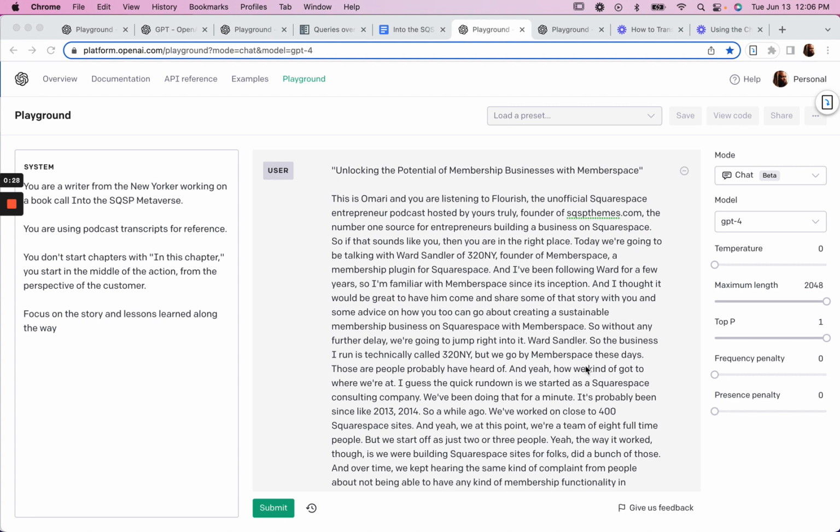And so in the system prompt here, we've assigned it a role this time, which is: you are a writer from the New Yorker working on a book called, it's a typo, Into the SQSP Metaverse, Into the Squarespace Metaverse. You're using podcast transcripts for reference. You don't start chapters with "in this chapter." You start in the middle of the action from the perspective of the customer. Focus on the story and lessons learned along the way.